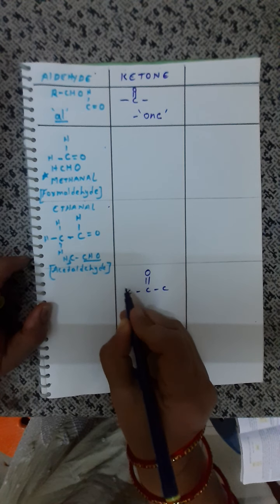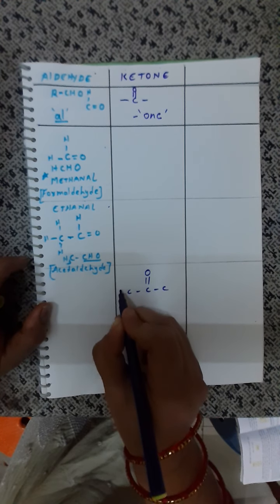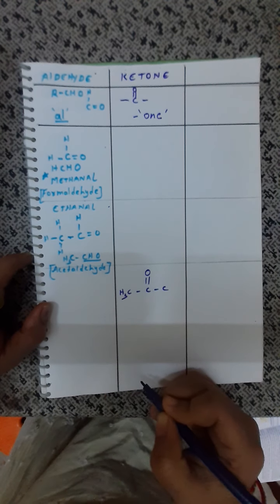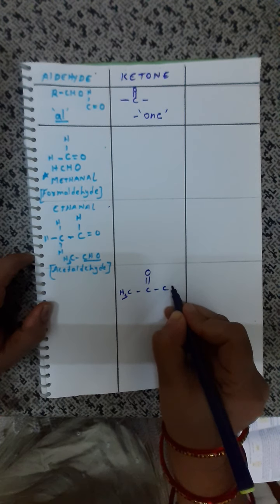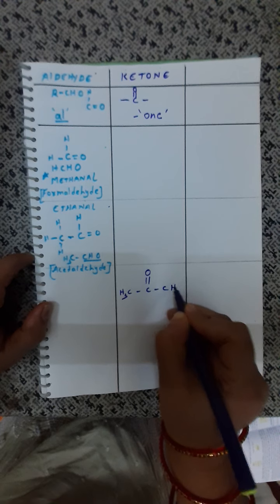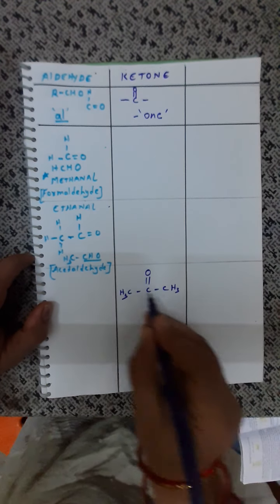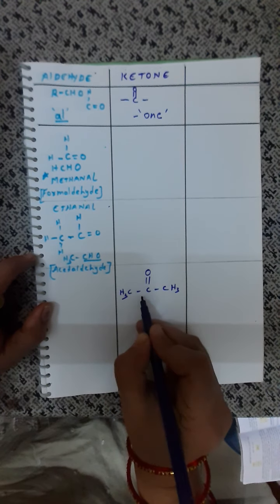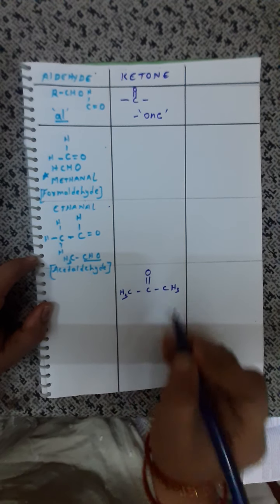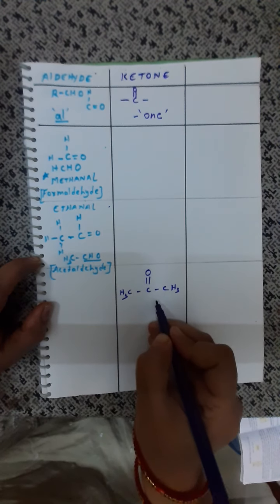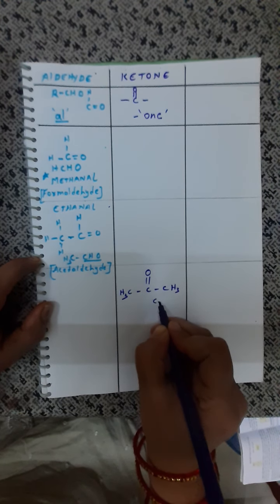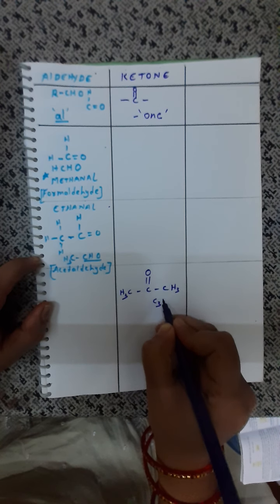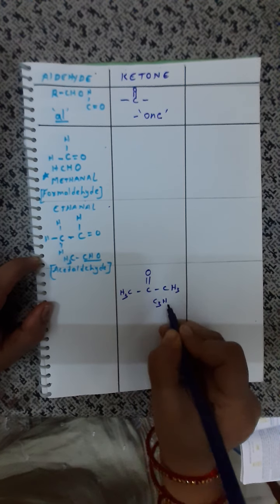This carbon already has one bond satisfied. How many more hydrogens can it bond with? 3. Now this carbon also already has one bond satisfied and 3 more remaining. So now what is the formula? CH3COCH3. If I condense this formula, I can write it like this as well: C3H, how many, children? 6. Very good.